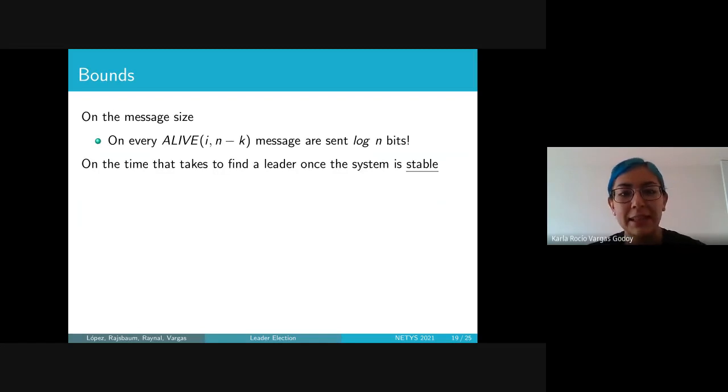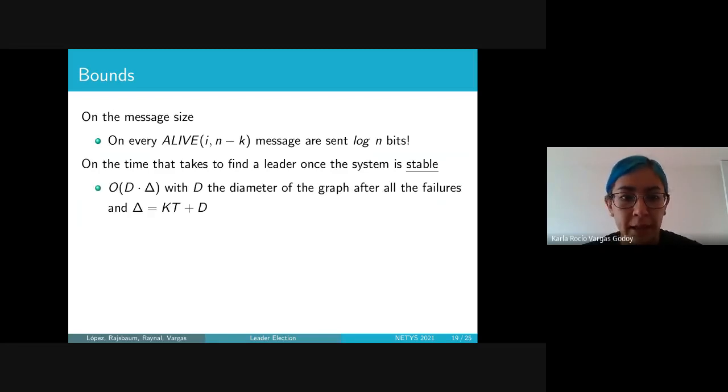And on the time that it takes to find a leader once the system is stable, and by stable I mean that all the failures already happened and all the timeouts have reached the upper bound, it is of order d times delta, with d the diameter of the graph after all the failures. And delta is a constant that we can calculate with the constants of the channels, K and D, and T, the frequency with which the alive messages are sent.